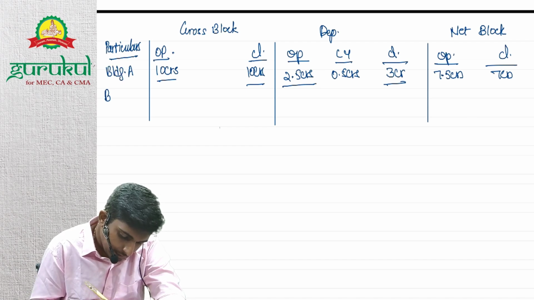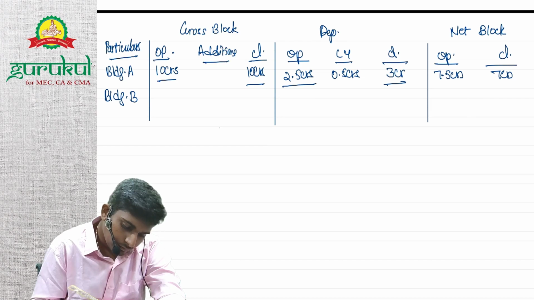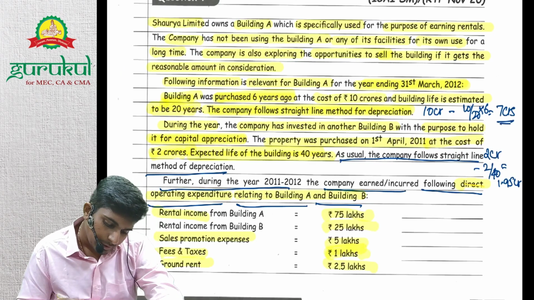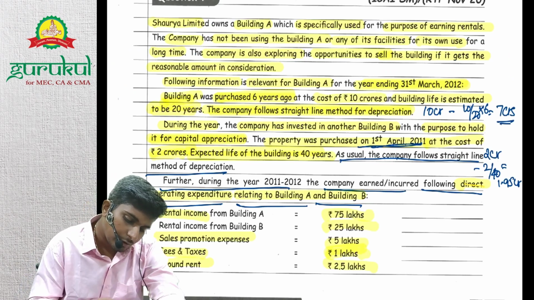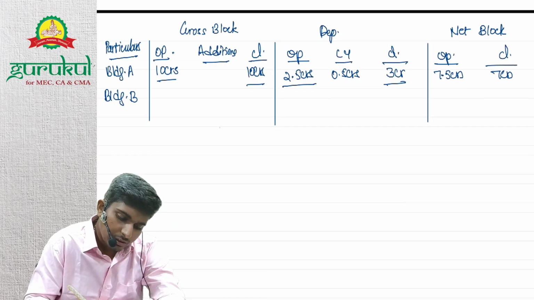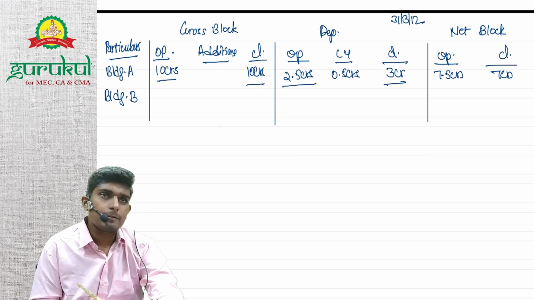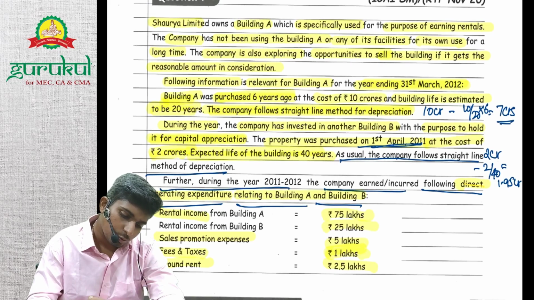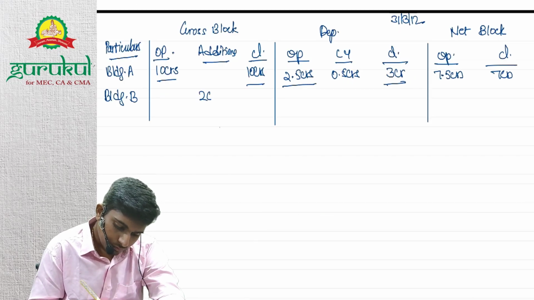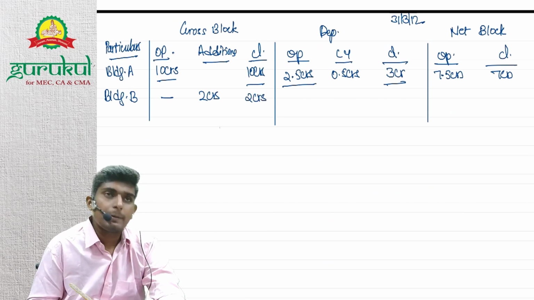Now building B. Building B was purchased this year, right? Was building B purchased on 1st April 2011? We are doing it for 31st March 2012, right? So purchase during the current year, purchase at rupees 2 crores, right? There won't be opening. Closing will be 2 crores, right?